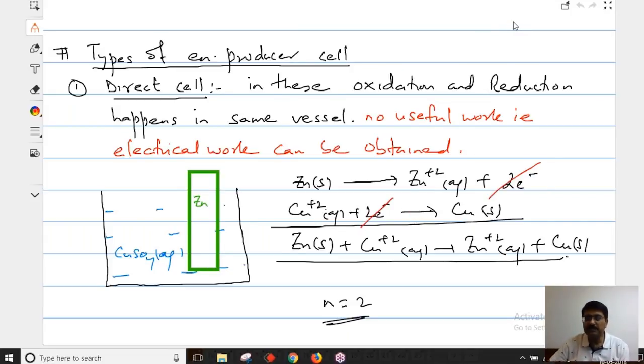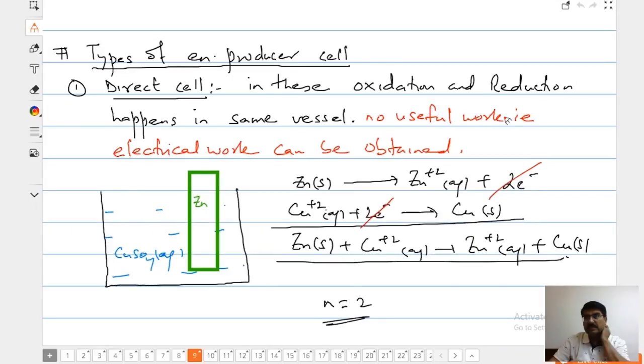Okay, Nayan? Chalo. This chapter is going to be highly rewarding, my children. But it is based upon knowledge. The more knowledge you have, and I will give you all the base, rest all is practice from you people is expected. This is actually a scoring topic, and this chapter will give command upon equilibrium, thermodynamics, all the topics. Chalo bhai, please start. We have two types of cells. Right now we have focused upon the energy producer cell.